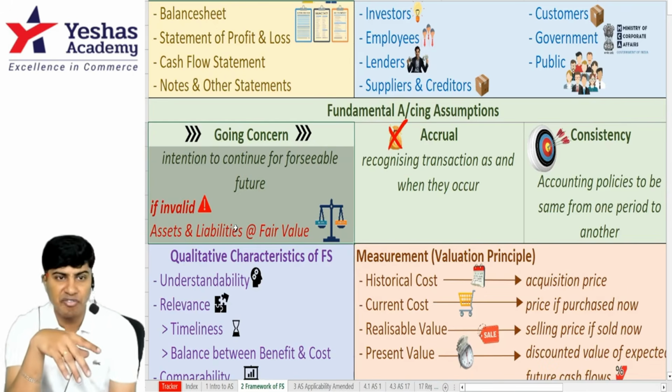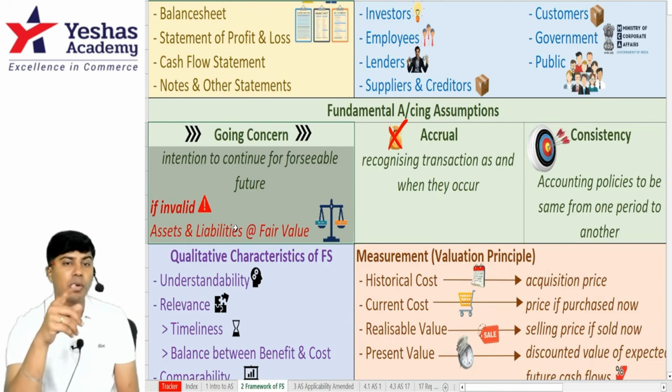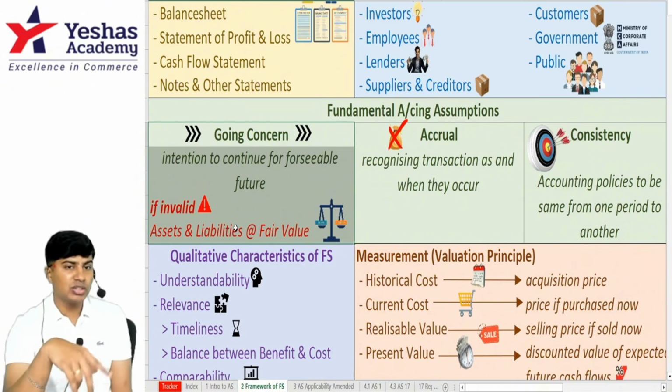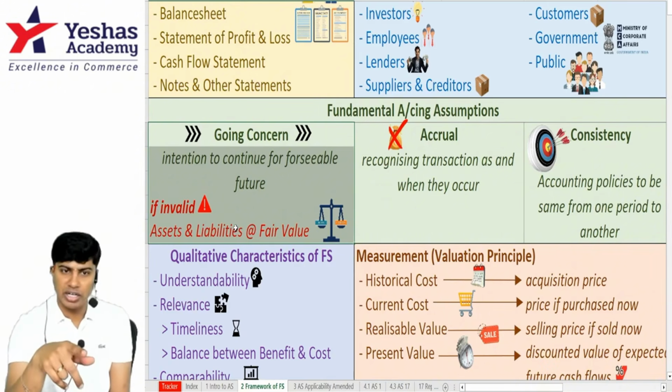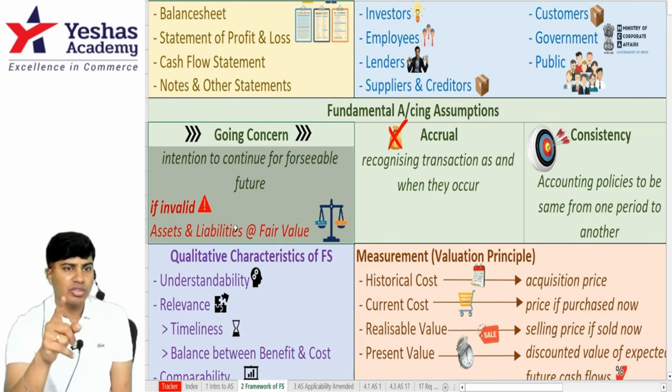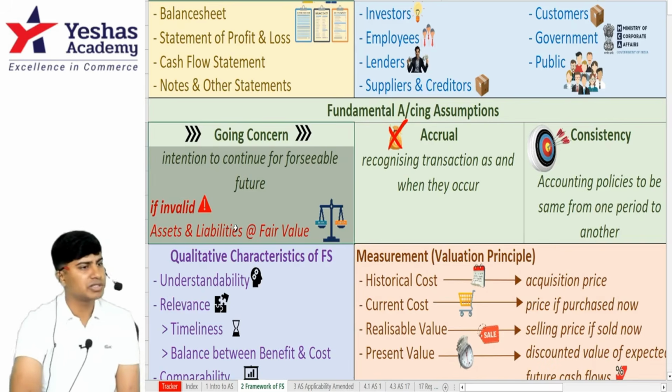A 10,000 rupee asset, if it can be sold at 12,000, a 2,000 rupee profit will be booked in P&L and the asset will be shown at 12,000. A 10,000 rupee asset, if it is expected to be sold at 9,000, we'll change the value of the asset from 10,000 to 9,000 and 1,000 will be written in the P&L account debit side as expense.